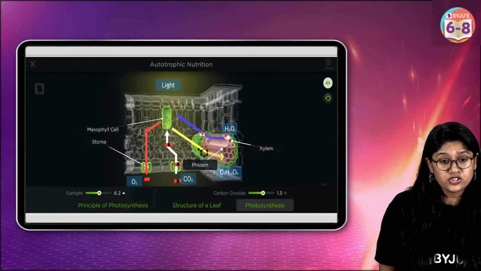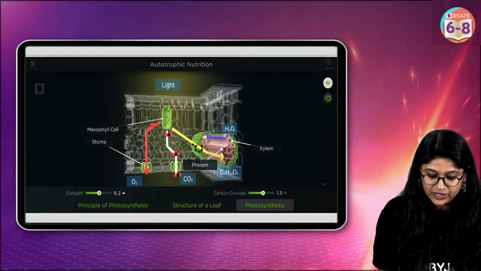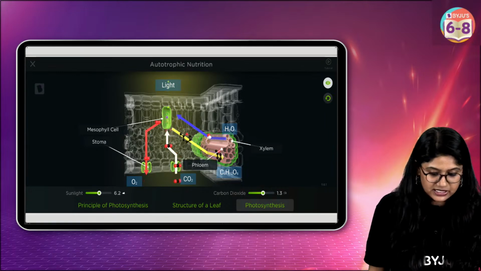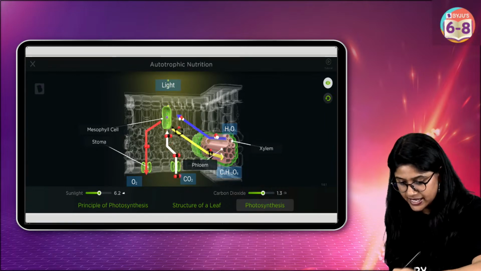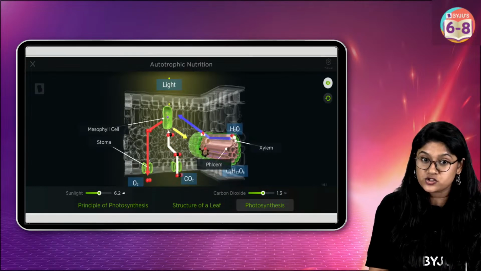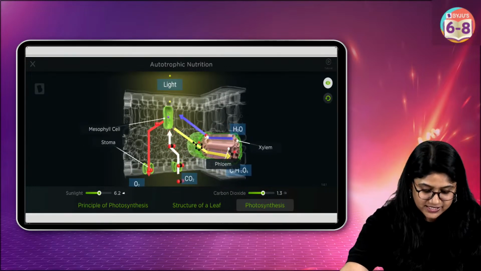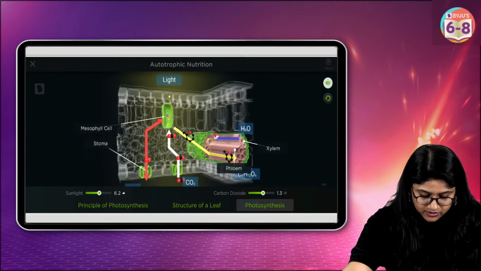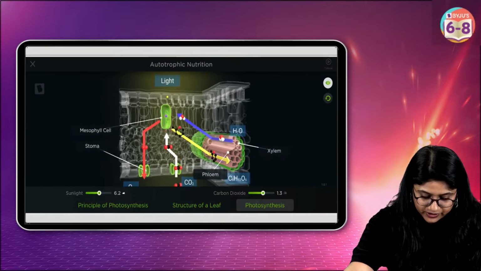Yes, you'll get the notes on Telegram. See over here, we can see the light coming, right? Light is coming from the top. CO2 is coming in through the stomata. Yes, it's a moving video. I can go this much close. See over here.